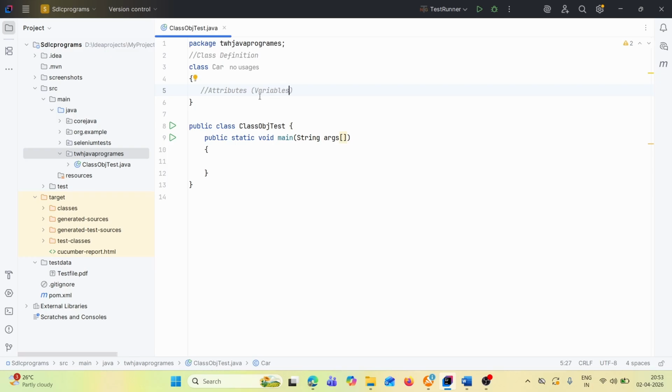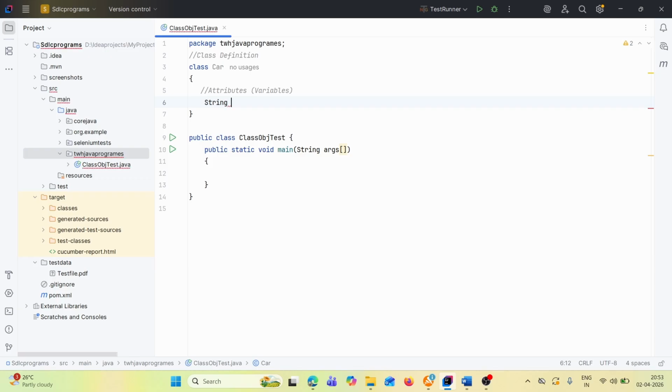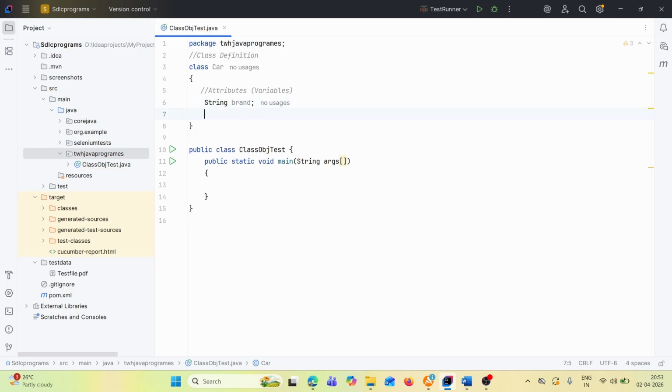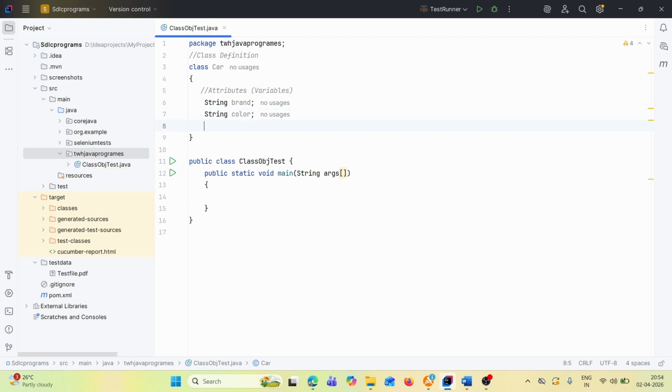Okay, so that means a class has variables. The Car class has different variables, for example String brand, similarly String color, and int speed. These are the variables.